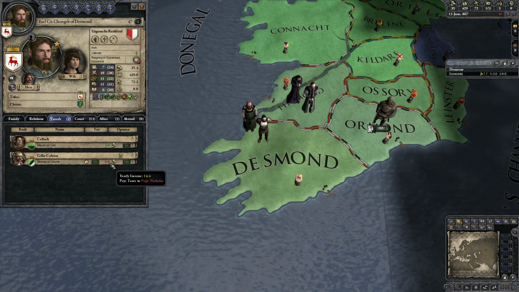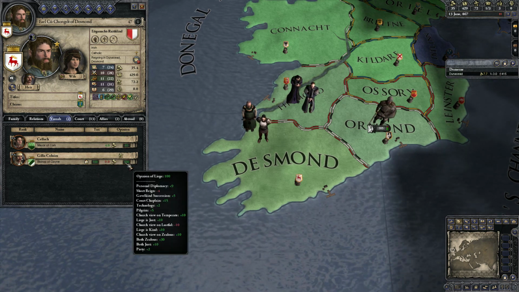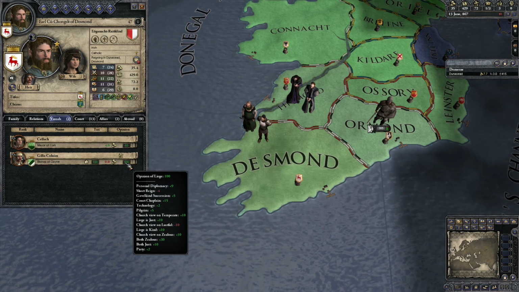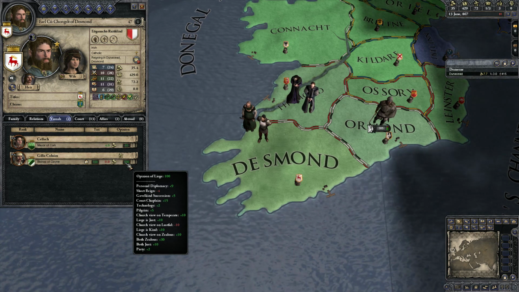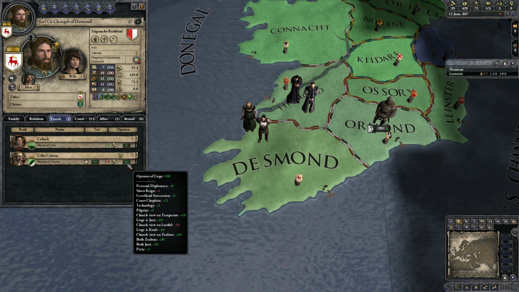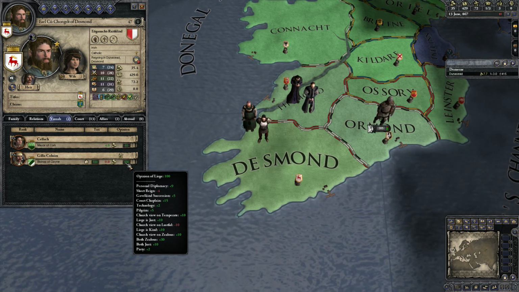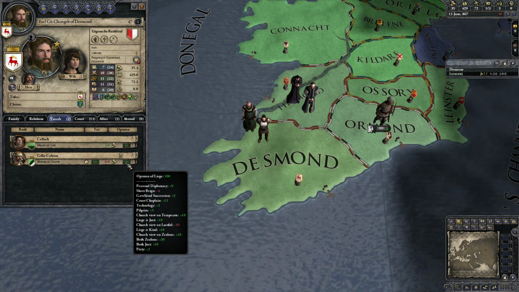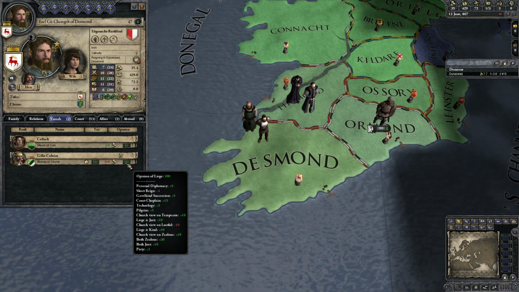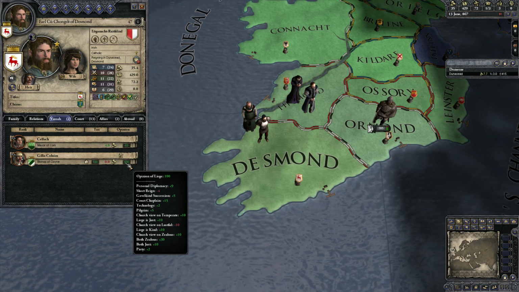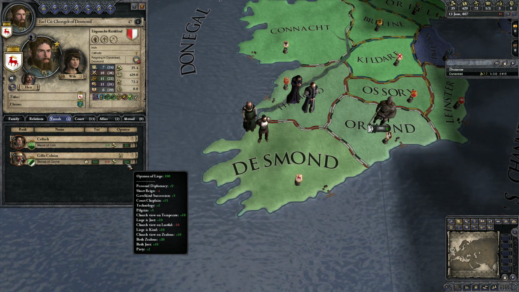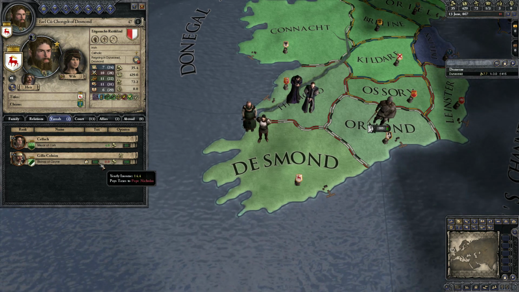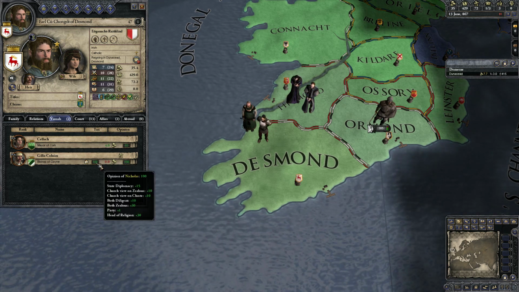Now, naturally, if we were to raise taxes, then our opinion would go down too, but and this is one minor complaint that I've always had. It lists all of the modifiers to opinion, but it doesn't give you a sum. I don't know why, after 2 years, they wouldn't add that into the game. I mean, come on. Honestly, isn't it more important to know that you're at 100 versus 120? Like 100, I mean, sure, cap it off at 100, but it would be very useful to know what the actual number is. But anyway, that's my mini rant about it.